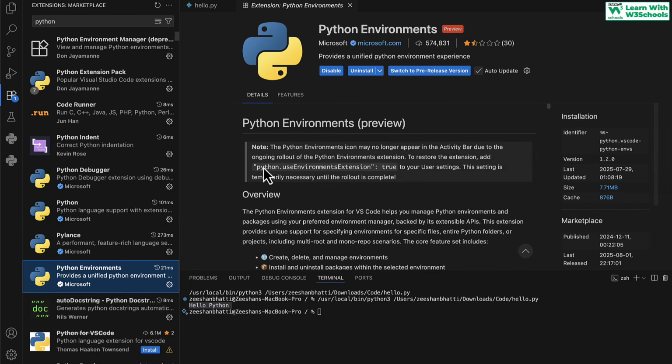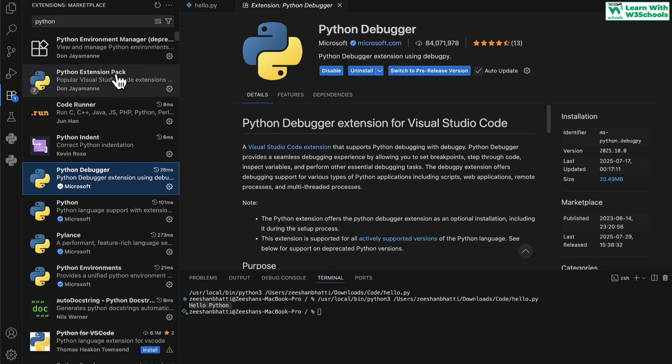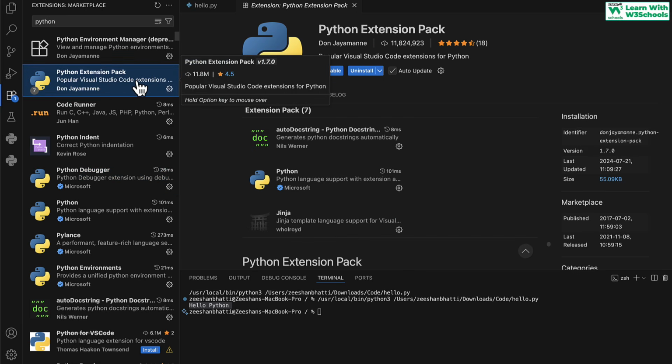Click on Python environment. That's quite important, especially if I'm using a Mac. You need it if you are using Windows. Usually Python's environment variables are automatically installed, so you might not need it, but it's a good thing to install it. And then Python debugger will also be installed automatically. I also have installed the Python extension pack.